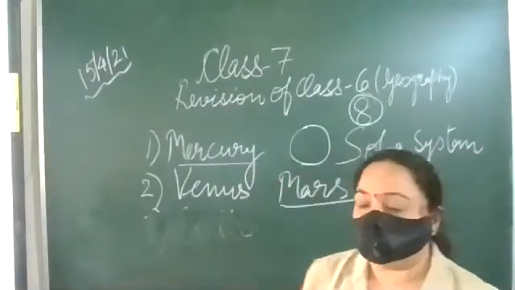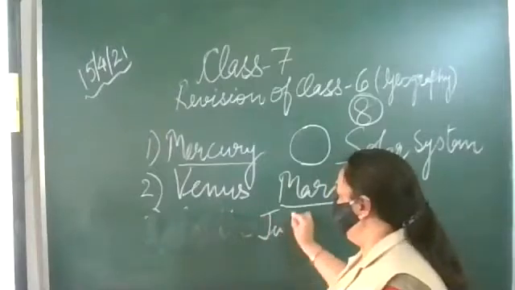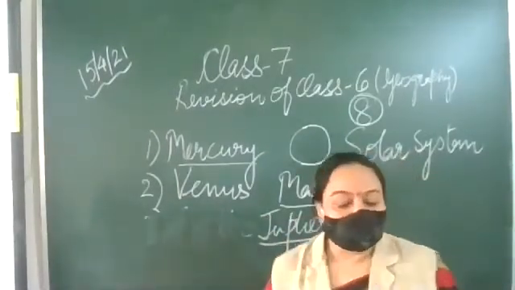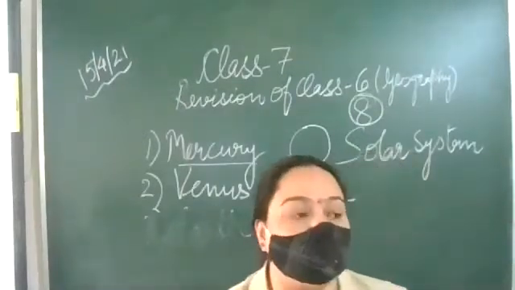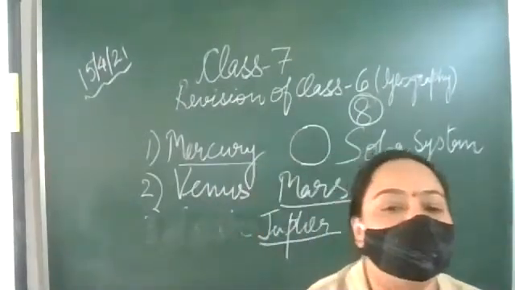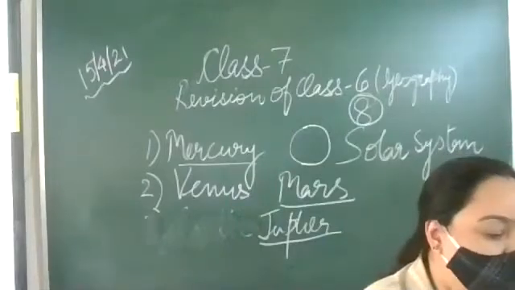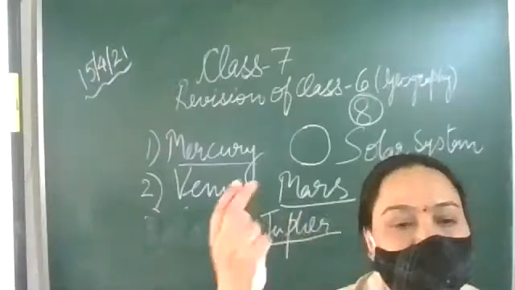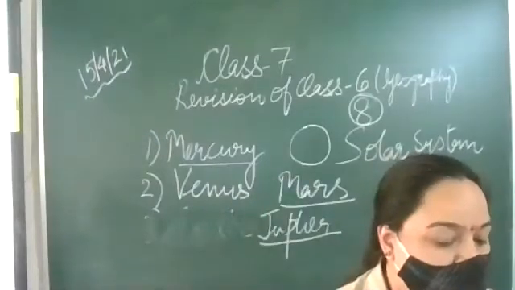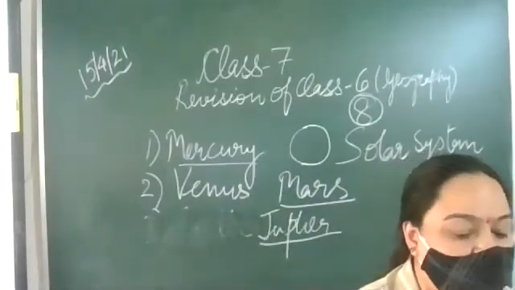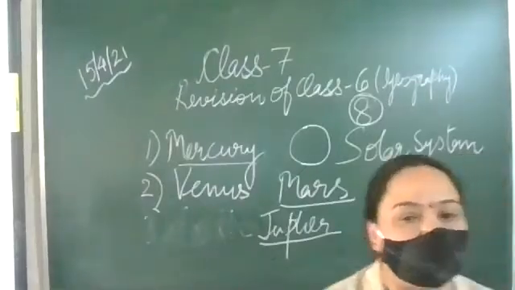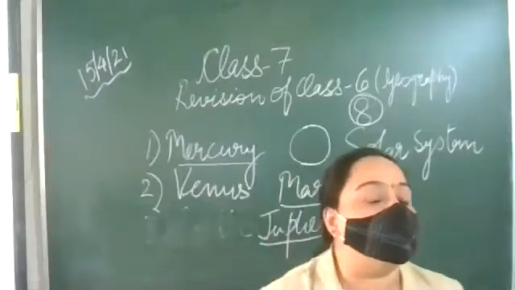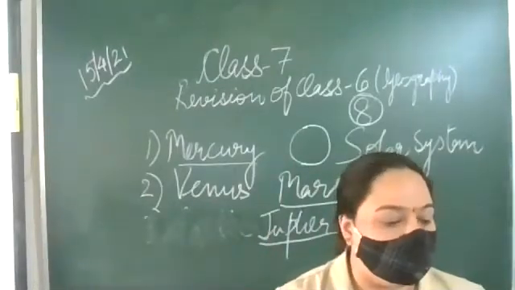Then we come to Jupiter. Jupiter is the largest planet of the solar system. Which is the largest planet? Jupiter is the largest planet of the solar system. It has light and dark bands around it. Jupiter, along with its 67 moons, is referred to as a mini solar system. How many moons does Jupiter have? Jupiter has 67 moons.